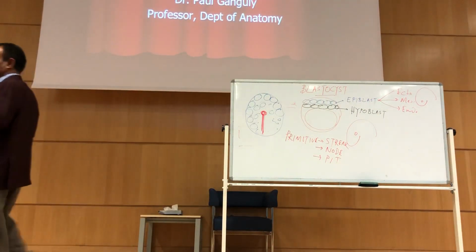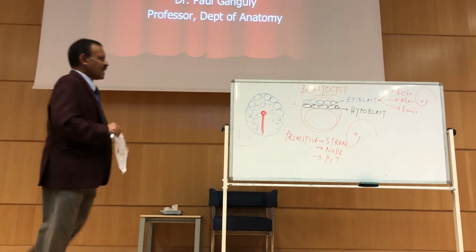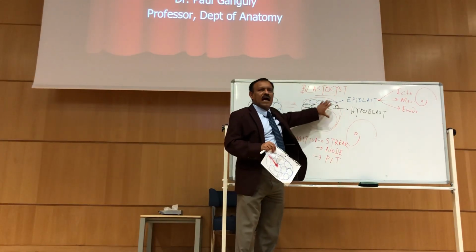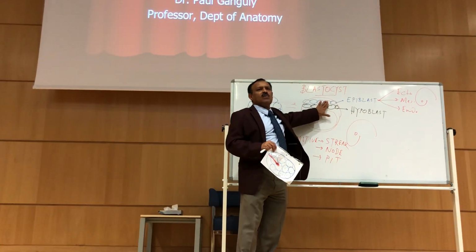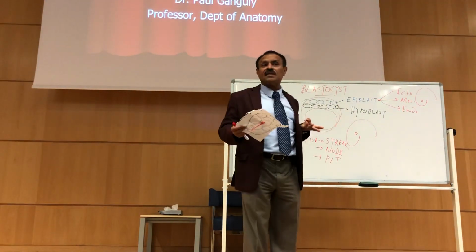So let's start again. I'll do it 10 times. I've done it 2 times, but now the 3rd time I'm doing it again, 10 times. Just count it, okay? So what I'm saying is, in the 2nd week, there is an epiblast and hypoblast. I don't have to talk more because somebody already taught you those 2 layers. Now 3rd week, there should be 3 layers.